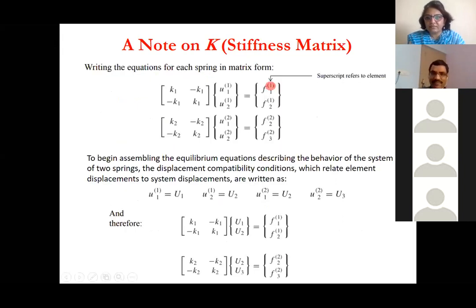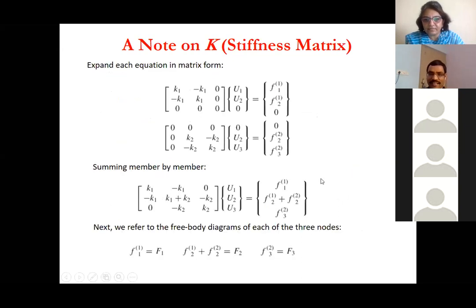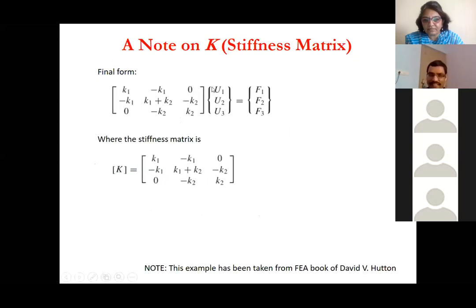We are writing this algebraic equation for each element, and ultimately adding them together. What it does is that now you have external forces, you have displacement values, and the two springs that we were using, both their material properties are in this matrix. So this is the stiffness matrix for two springs.